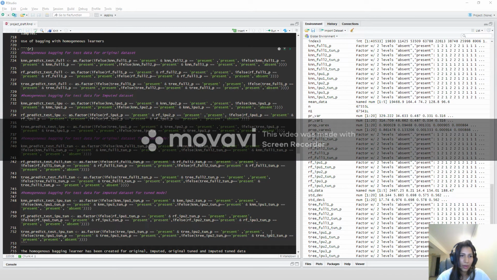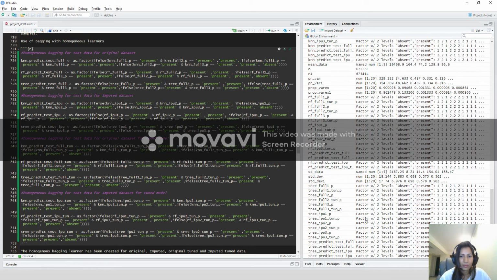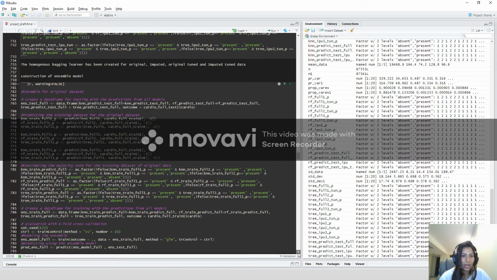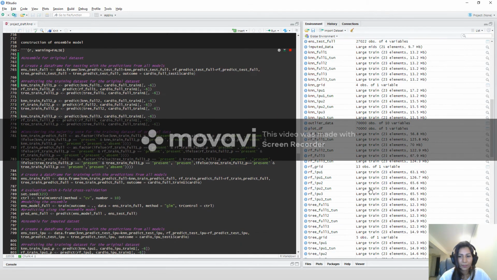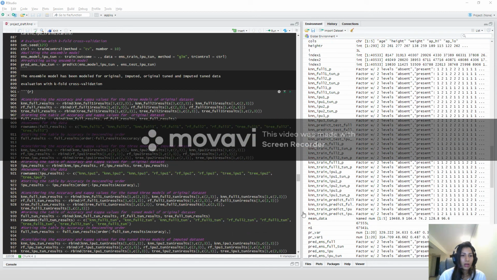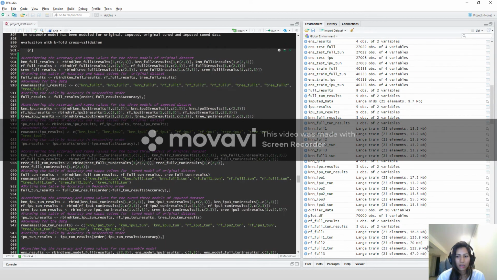And all the models are made as a homogeneous learner by using bagging here. And I'll just run the bagging. And here I have constructed the ensemble model in order to improve the performance. So this is the evaluation of the models with k-fold cross validation.